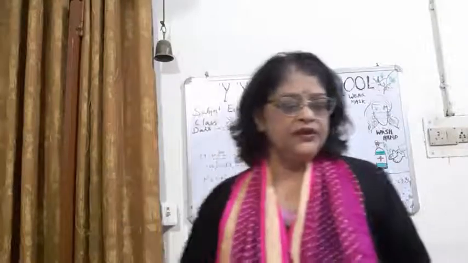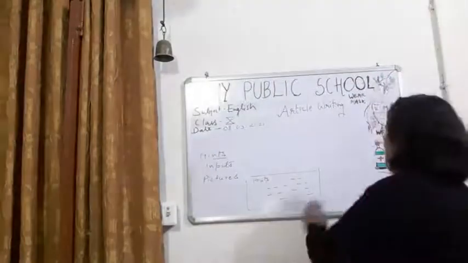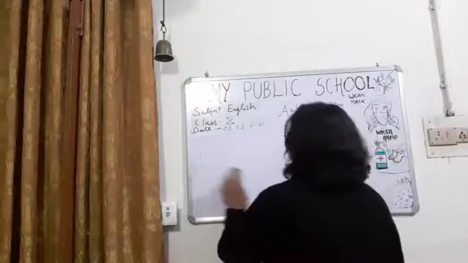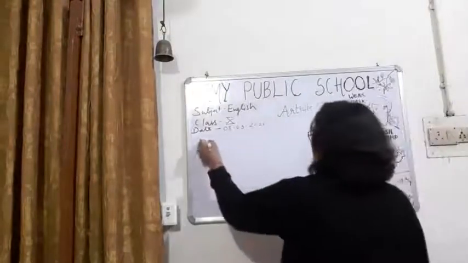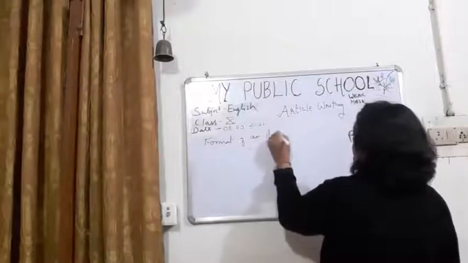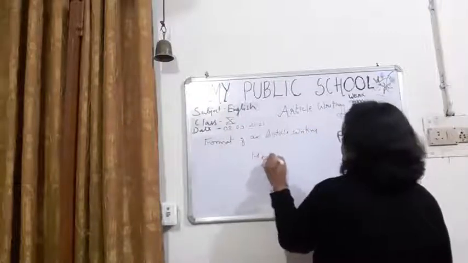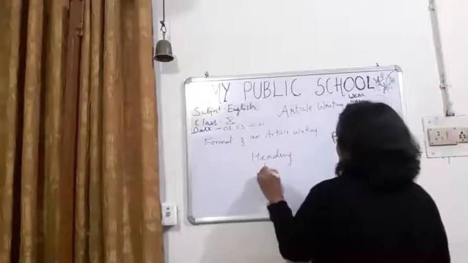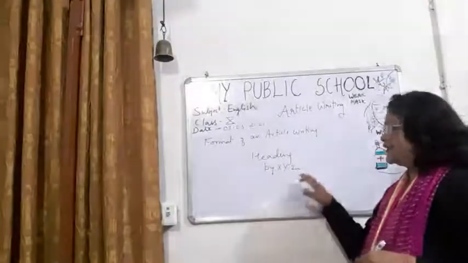Now I will be telling you about the format of article writing. Okay, so what is the format of article writing? Let me tell you. Children, format of an article writing. Here the heading should be there, and by X, Y, Z, whoever is writing the article, you have to write the name of that person.